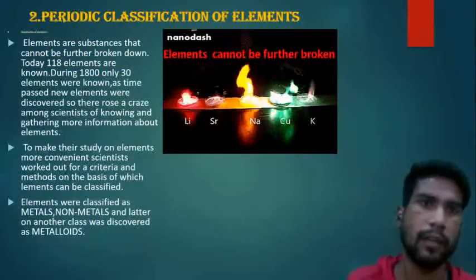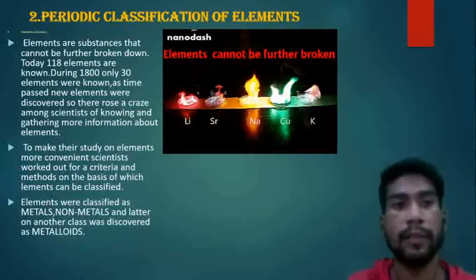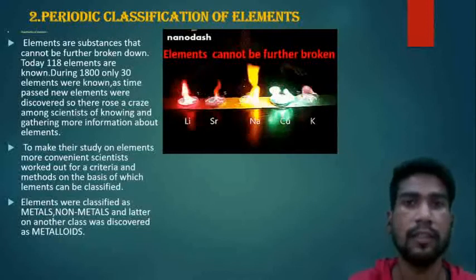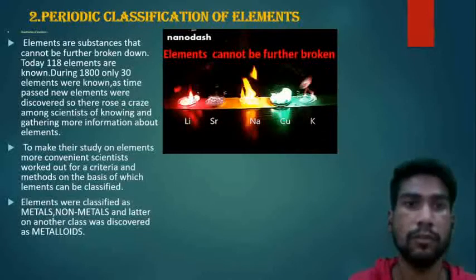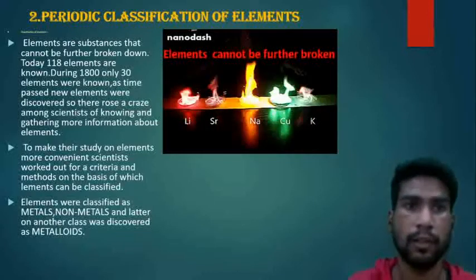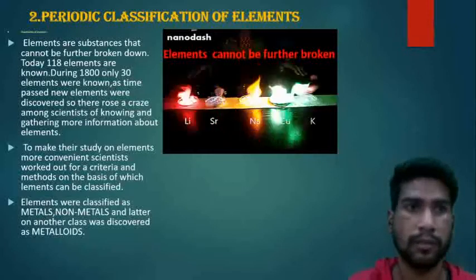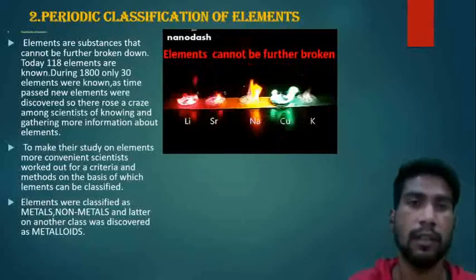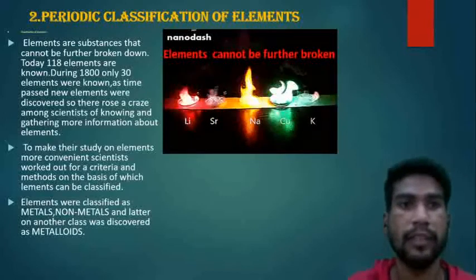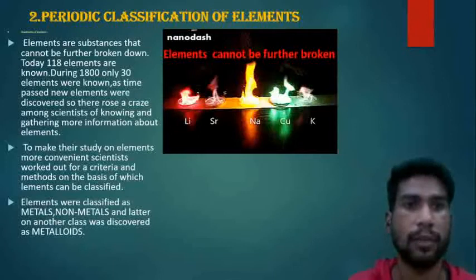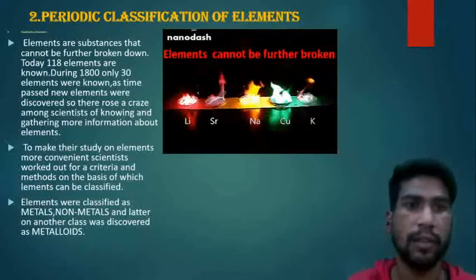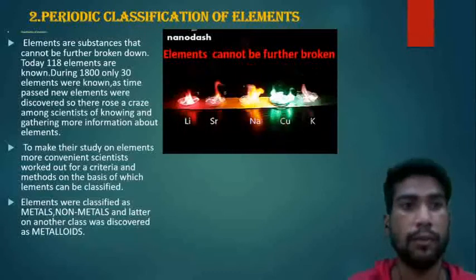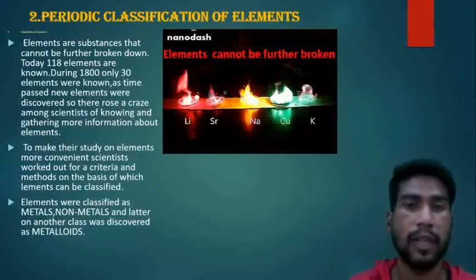Periodic classification of elements. So what are elements? Elements are those substances which cannot be further broken down. These are the chemical substances which cannot be further broken down or substituted. Today 118 elements are known. During the 1800s only 13 elements were known. As time passed, new elements were discovered. So there arose a craze among scientists for knowing and gathering more information about elements.